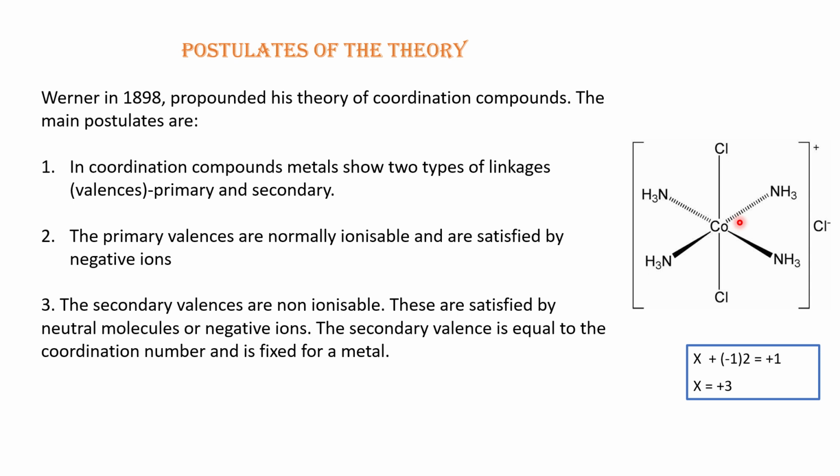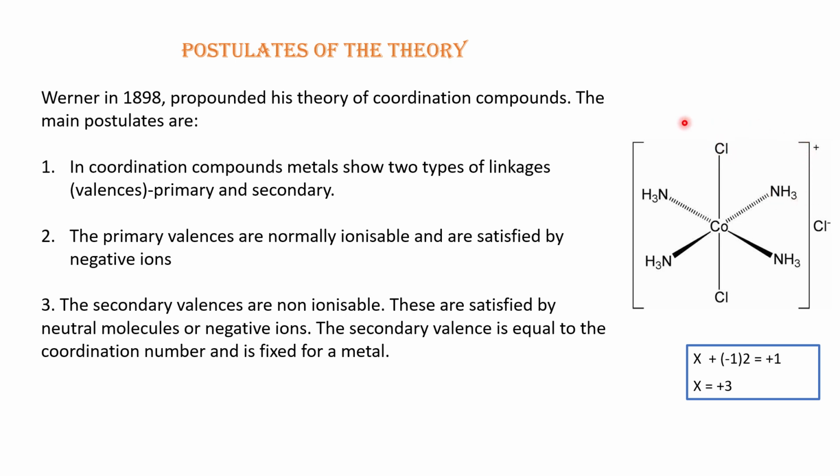Now, how to find out the charge on the metal ion? We have to find out how many negative ligands or anions are coordinated with the metal ion. In this complex, cobalt is ligated with two chloride ions. Chloride ions are negative ions, anions, and ammonia is a neutral molecule, so it is not an anion. Obviously the charge of the whole complex will be balanced, so the charge will be contributed by the negative ions.